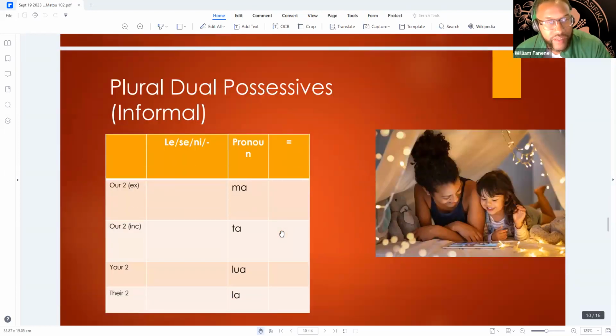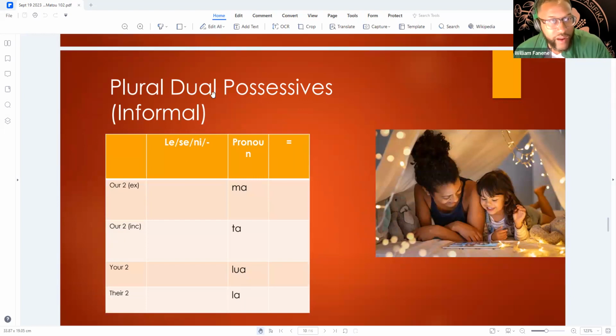And then these right here are going to be the same. So we talked about the pronouns that mean "we." Both of these mean "we" or "us." Ma and ta. Lua is going to be "you," like you two. La is going to be "them two."